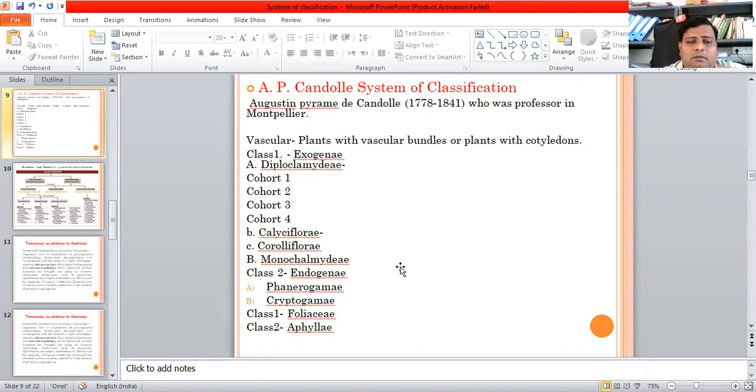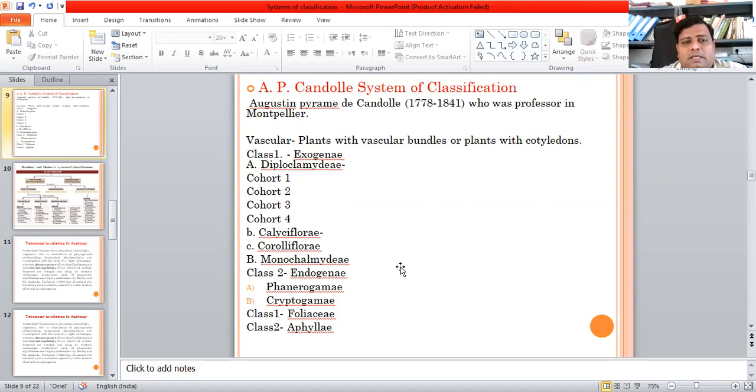Cohorts were given. Cohort 1, the plants have carpels, many stamens opposite the petals. Orders 1 to 8, Ranunculaceae, Berberidaceae, etc., were given in this. Cohort 2, the carpels solitary or joint, placenta parietal. Orders 9 to 12 were in this classification. Cruciferae, Violaceae, etc. were there. Cohort 3, ovary solitary, placenta central. Orders 21 to 44 were in this. Caryophyllaceae, Malvaceae, etc. were there. Cohort 4 consists of fruit, gynobasic. Orders 45 to 60 were in this.